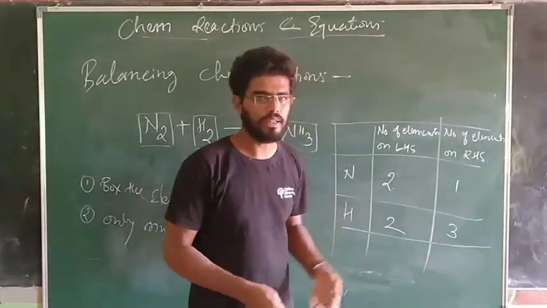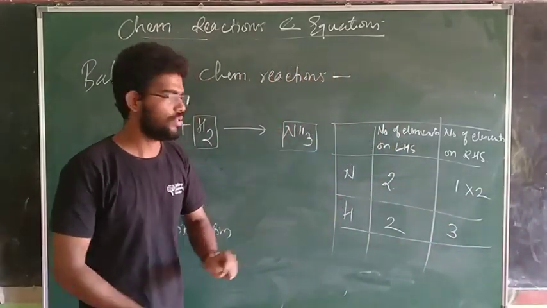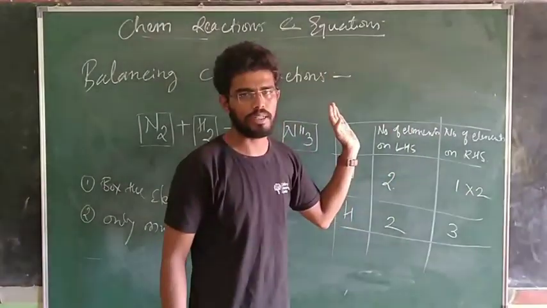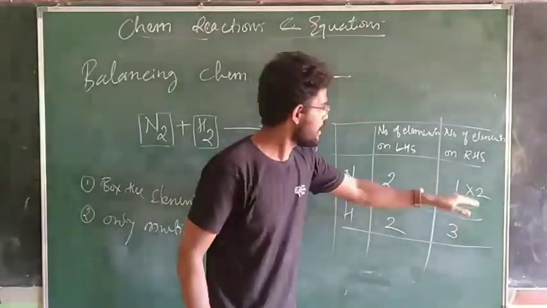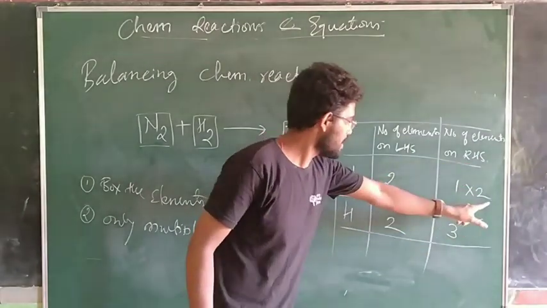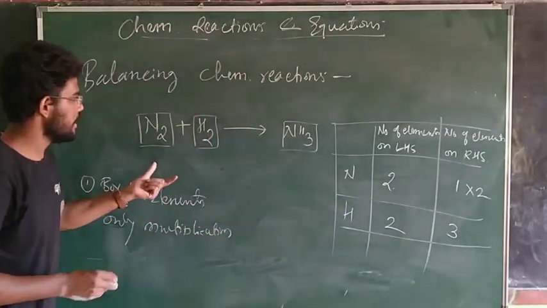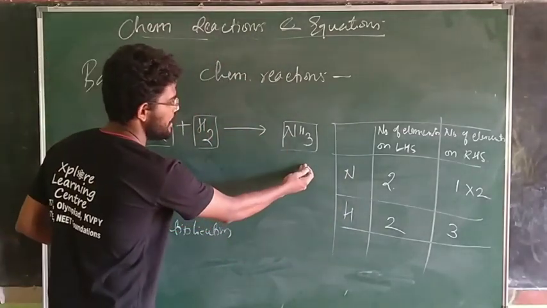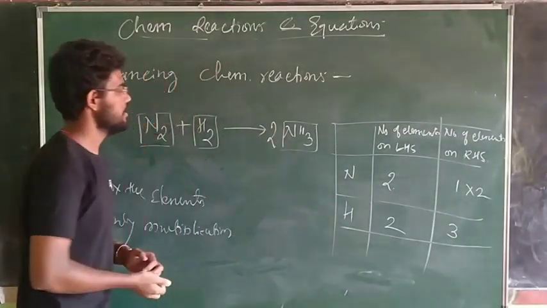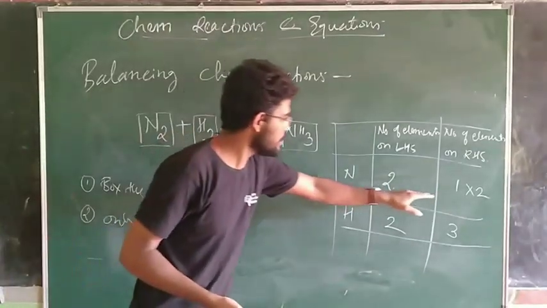एक के 2 कैसे बनेंगे? Simply we need to multiply that with 2. See, यहाँ 2 है, यहाँ 2 बनेंगे. अभी ये चेंज हमें केमिकल रिएक्शन में करना है. क्या चेंज हम करेंगे? See, on right hand side, on product side, we need to multiply with 2 to the nitrogen. Okay, in the reaction on right hand side we need to multiply with 2 to nitrogen. So I will multiply with 2 to nitrogen. Okay, now nitrogen is balanced.